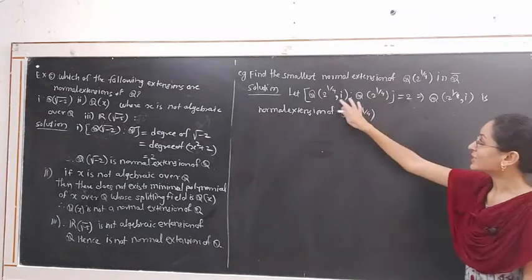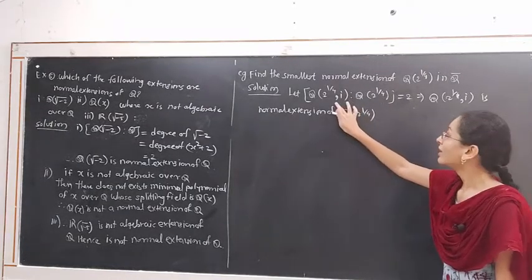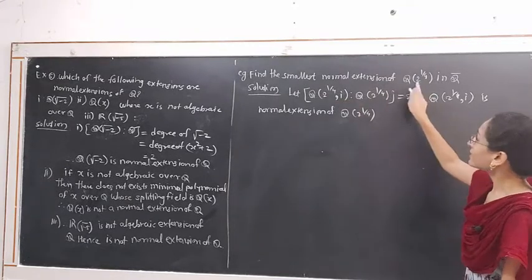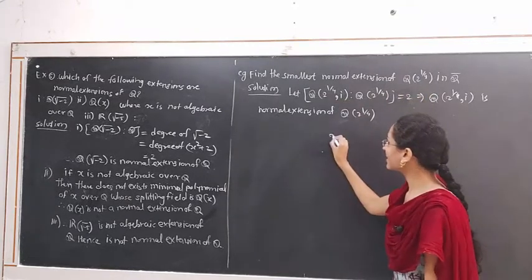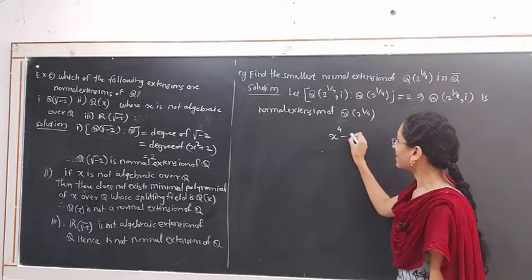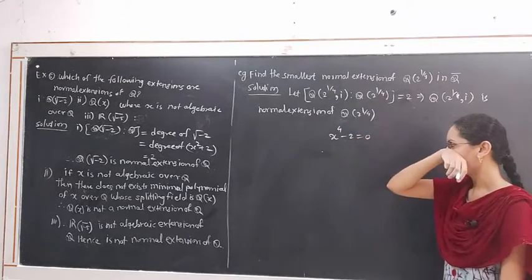Because this extension is the splitting field of the polynomial whose one root is 2^(1/4). If we consider x⁴ - 2 = 0, then this polynomial